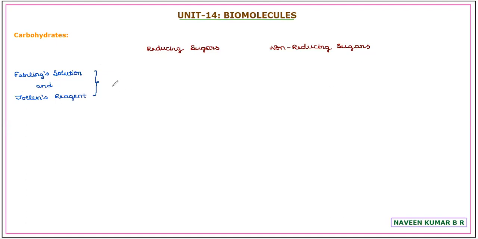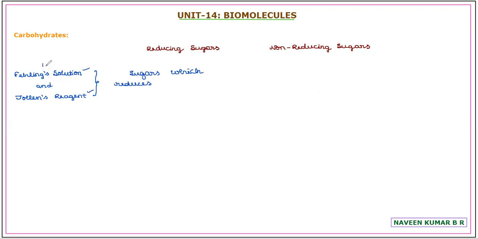Along with that, we'll try to give one more reason: why the reducing property is related to these sugars and why the others cannot reduce these solutions. With that reason, we'll try to relate. In simple terms, what are reducing sugars? The sugars which reduce Fehling solution and Tollens reagent are called reducing sugars.